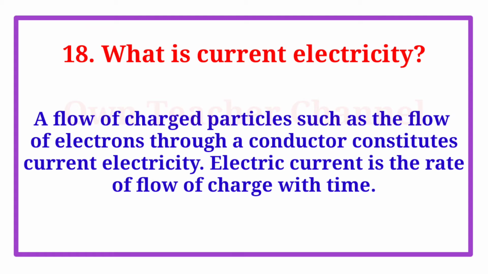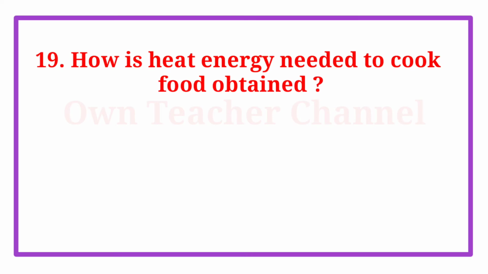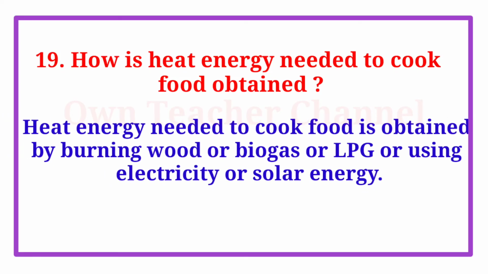Electric current is the rate of flow of charge with time. Question 19. How is heat energy needed to cook food obtained? Heat energy needed to cook food is obtained by burning wood or biogas or LPG or using electricity or solar energy.